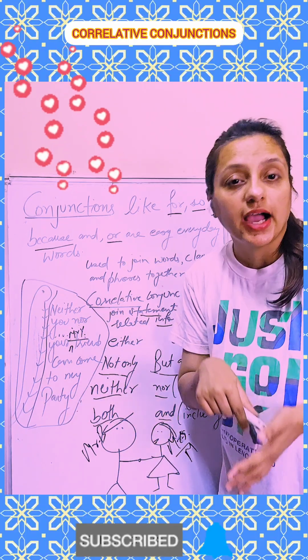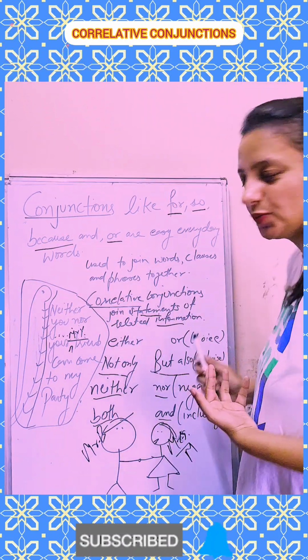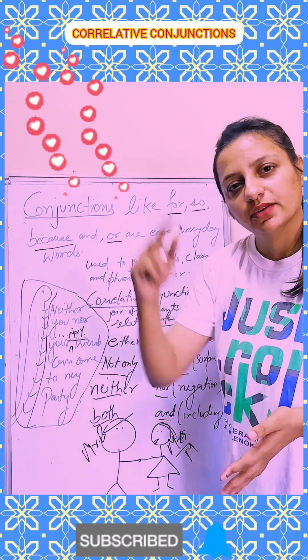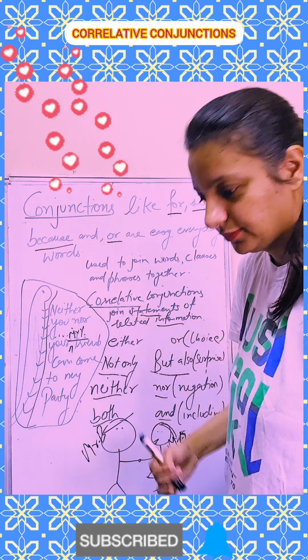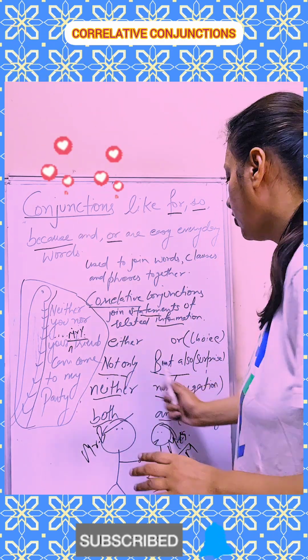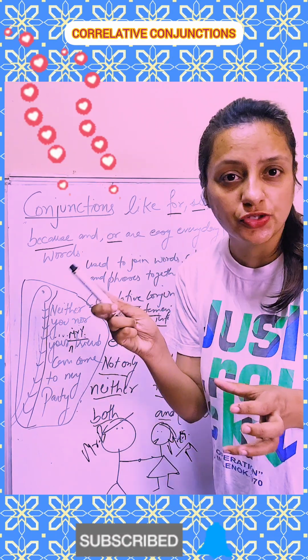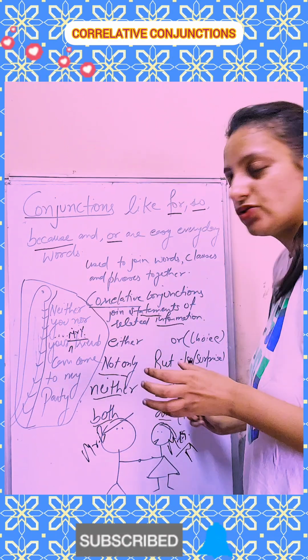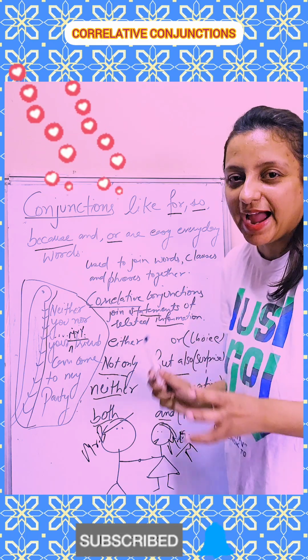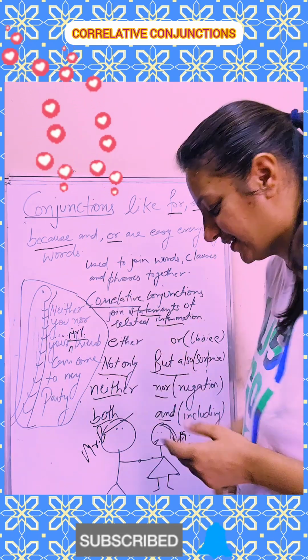Okay. Either you come here or go outside. So it's again your choice. Okay. You can come here, otherwise go outside. You can be in the meeting, otherwise you can be out of meeting. Anything like this. Not only she went to Amritsar, but also had gone to Shimla. So two surprises are there.